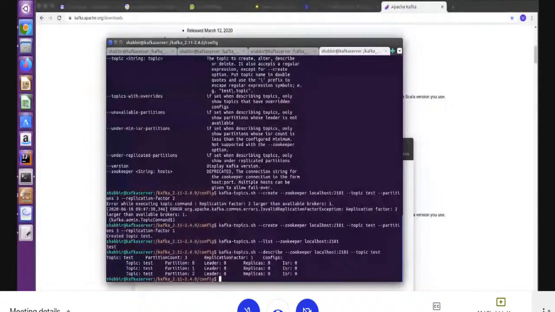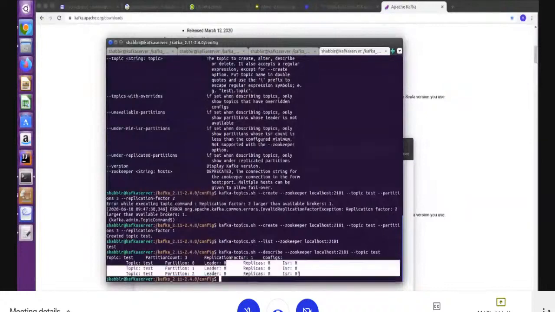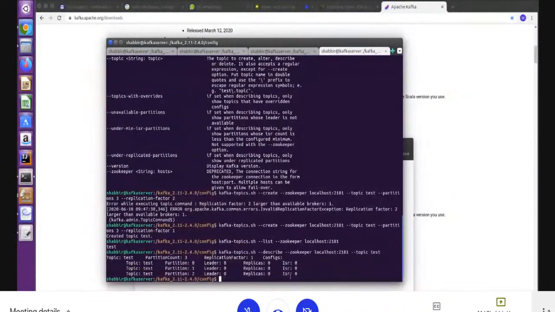The partition numbers are 0, 1, and 2. And who is the leader? For all the partitions, broker 0 is the leader because only one broker is running. If we have multiple brokers, it will give you 0, 1 or 0, 1, 2, whatever, right? We will understand this in a later session. So see here, the topic has been created, right?